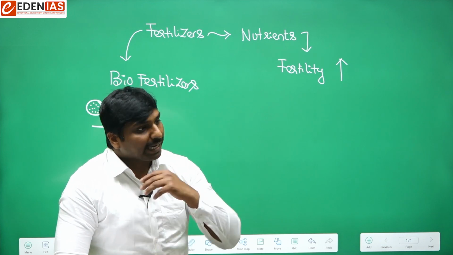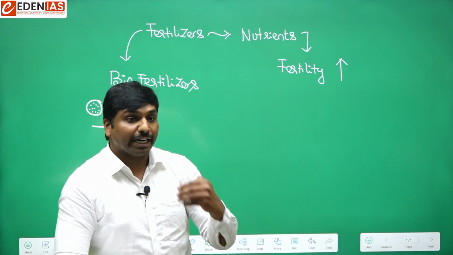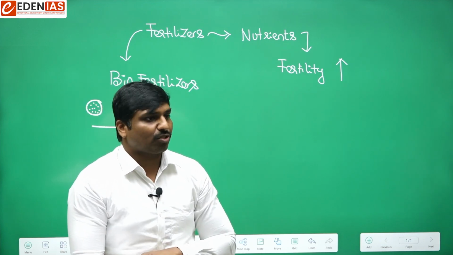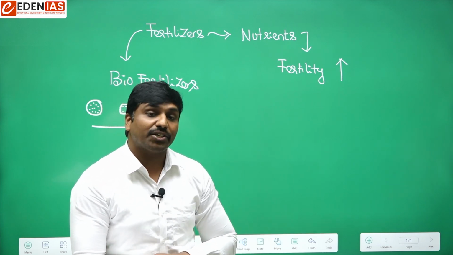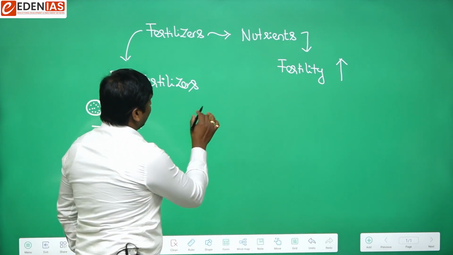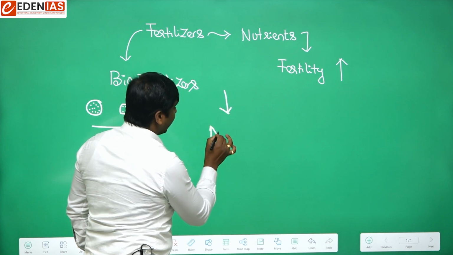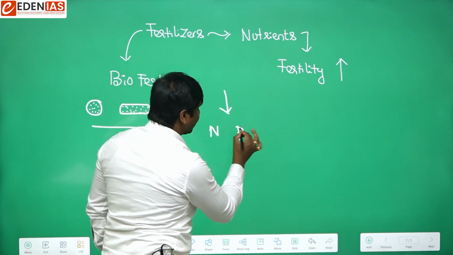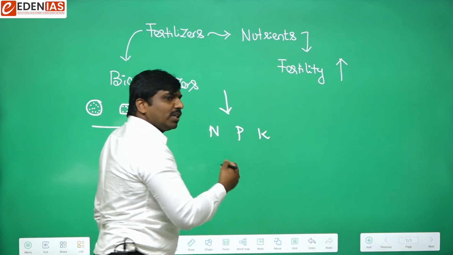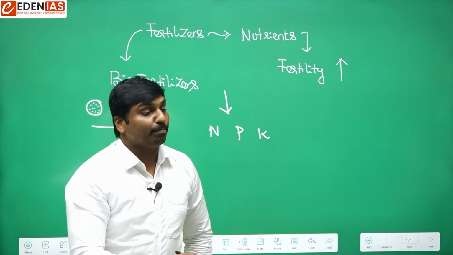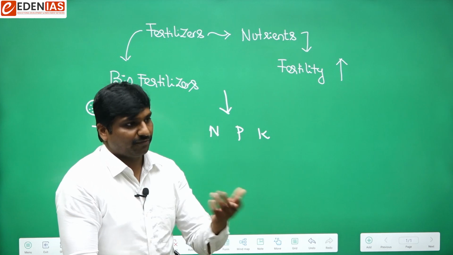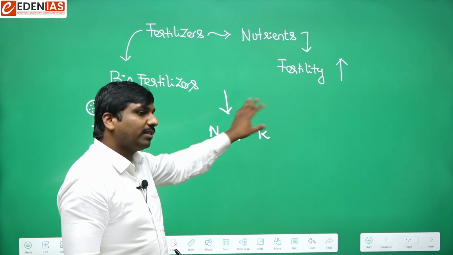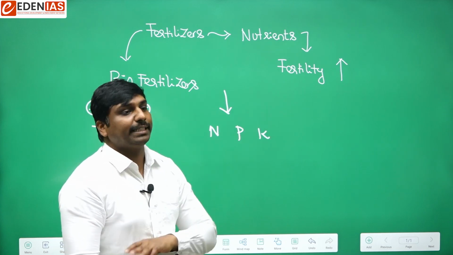These microorganisms try to enrich the fertility of the soil by providing essential nutrients. Essential nutrients generally include nitrogen, phosphorus, or potassium. So NPK are the most important nutrients required to enrich the fertility of the soil. Apart from this there are other things, but these are the important ones.